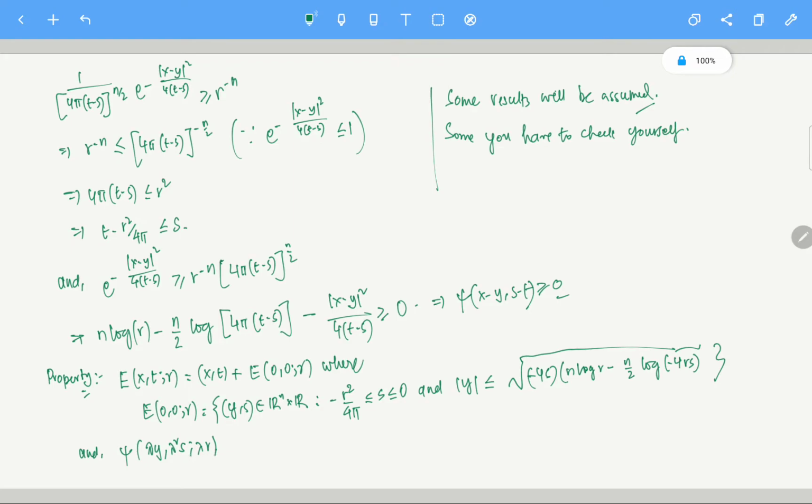If you scale it with this particular scaling, psi of (lambda y, lambda squared s, lambda r), then that will be psi of (y,s,r). This is for every positive lambda. So please check it yourself. It will take 30 seconds at most to check it. No issues here, so please do that.